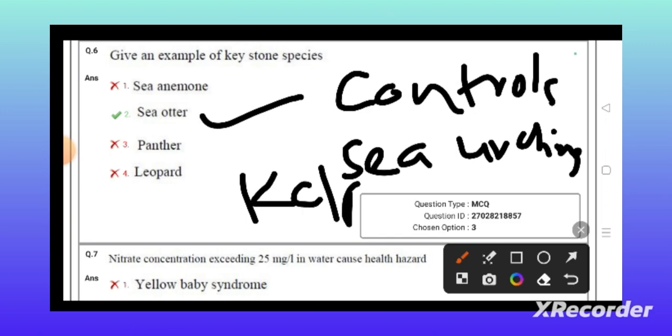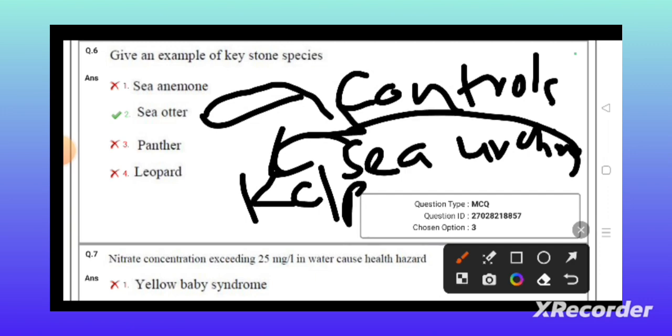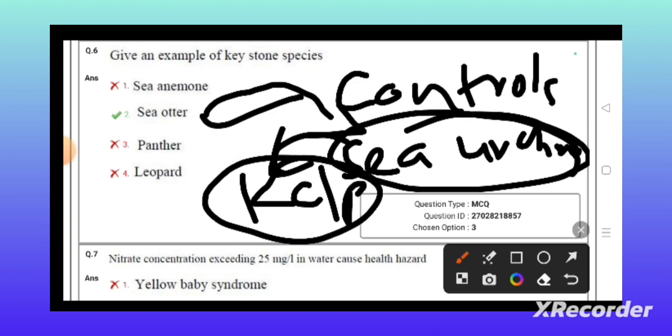Kelp forest is mostly affected by the sea urchin. To check this problem, the sea otter controls the sea urchin population to save the kelp forest. Because of the sea otter only, the kelp forest is protected. This is known as a keystone species.